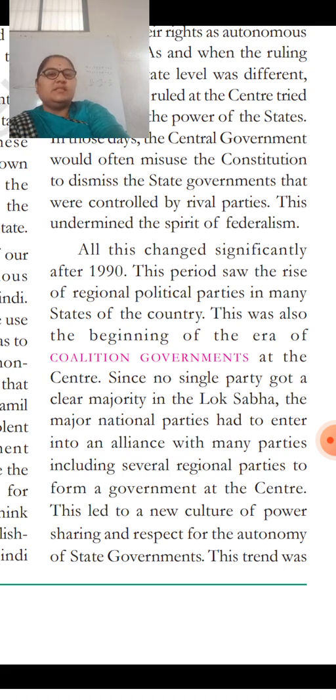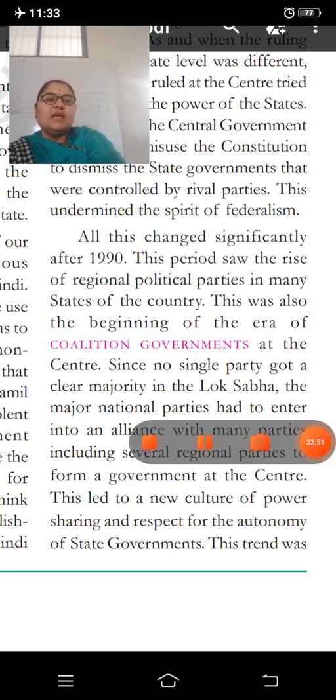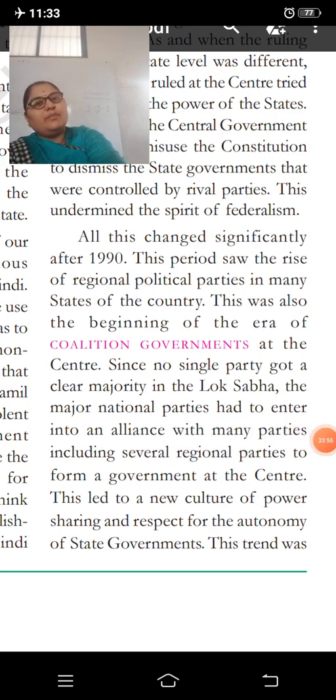All this changed significantly after 1990. So after 1990, we saw significant changes. This period saw the rise of regional political parties in many states of the country. So what happened in many states of the country? We saw there was a rise of the regional parties.